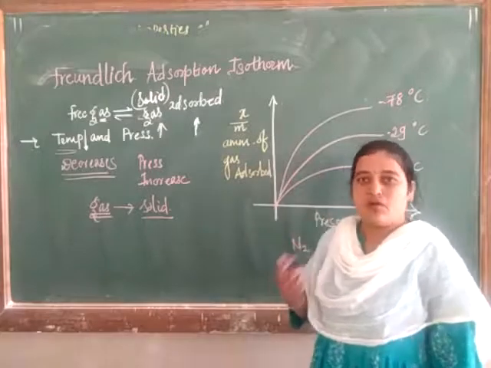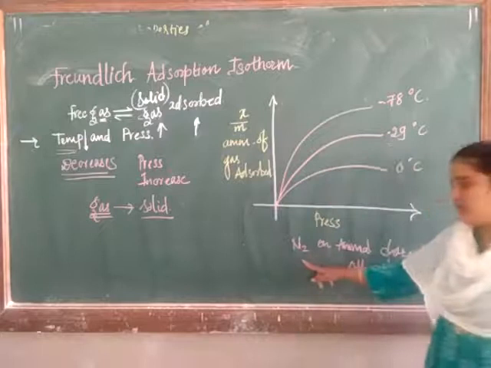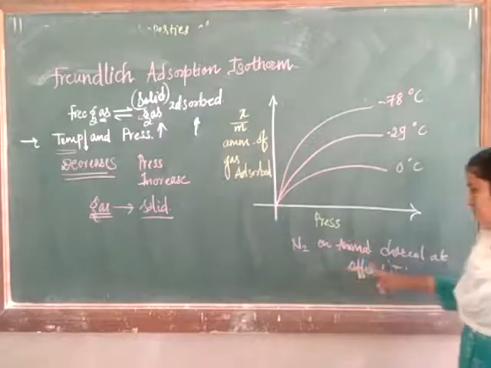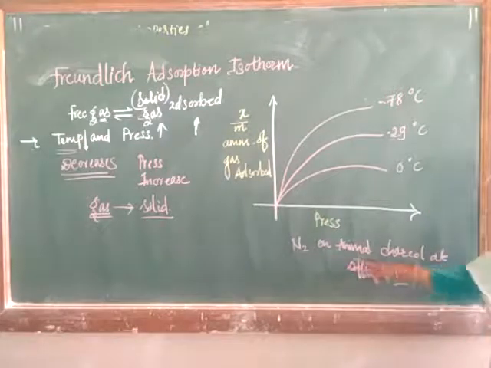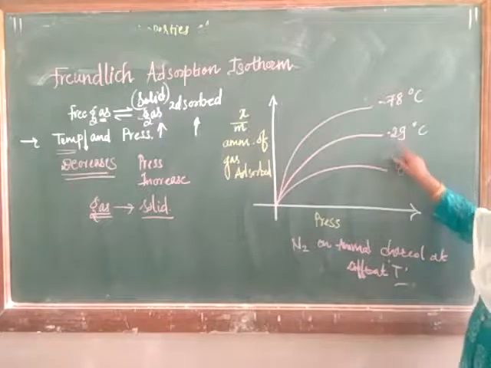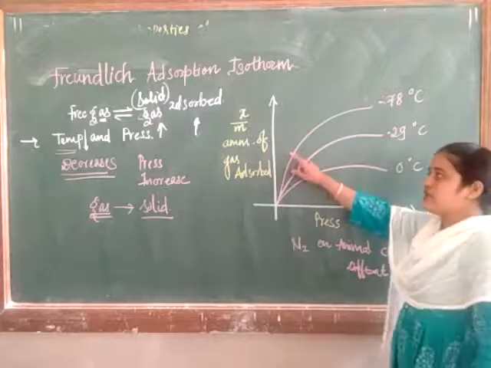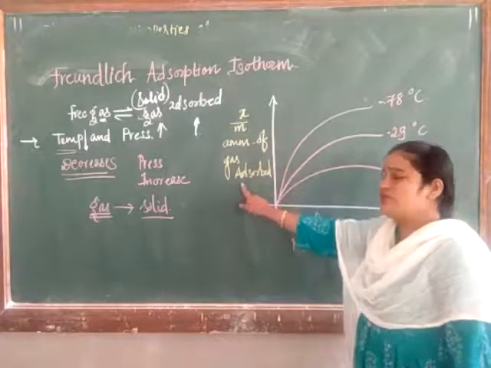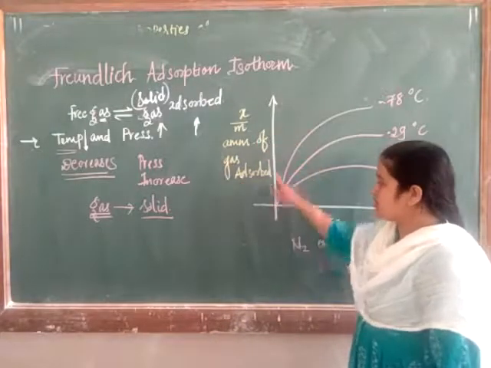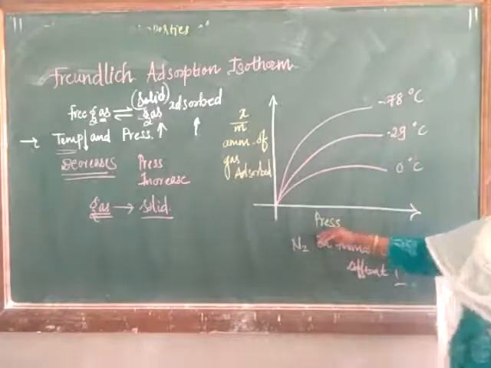Let's see this based on the diagram itself. Let's take one example: the amount of nitrogen adsorbed on animal charcoal at different temperatures, maybe 0, maybe -29, maybe -78. Here x upon m is the amount of gas adsorbed, on the y-axis. On the x-axis we consider the pressure.